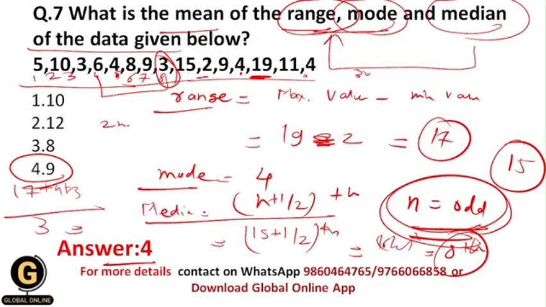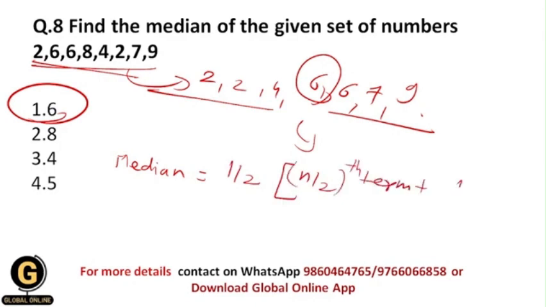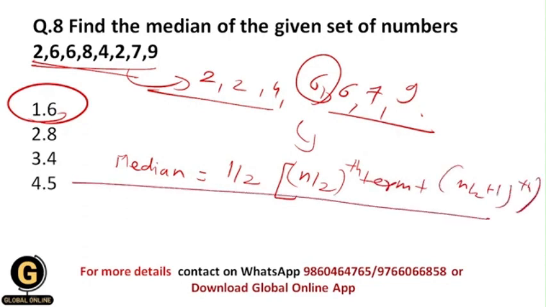But whenever the number of observations is even, then in that case use this formula. Median is equal to 1 by 2 in bracket n by 2th term plus n by 2 plus 1th term. Okay, so use this formula when the number of observations is even.